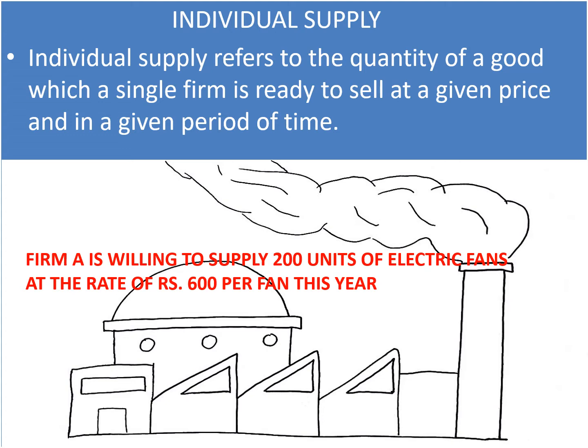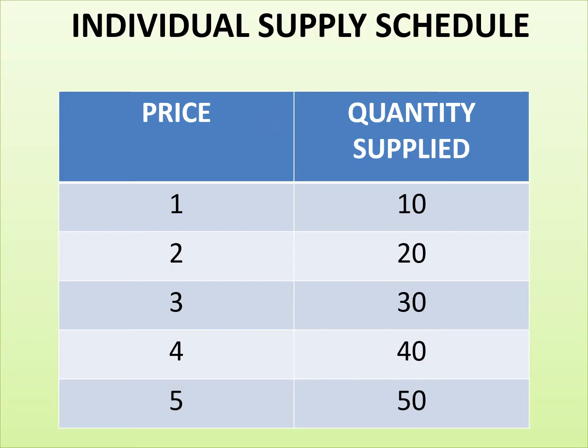For example, in an industry, a single firm is willing to supply 200 units of electric fans at the rate of rupees 600 per fan this year. So this becomes the individual supply for that particular firm. However, when you consider market supply, it will be the horizontal summation of individual supply. We'll have a look over it as well.